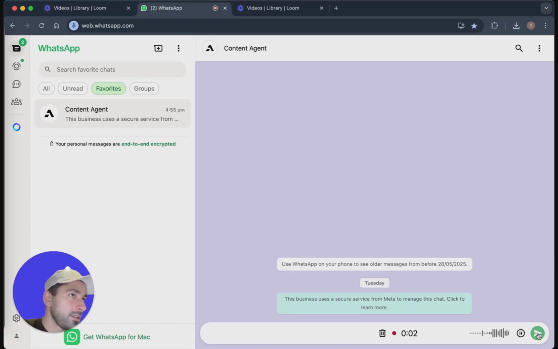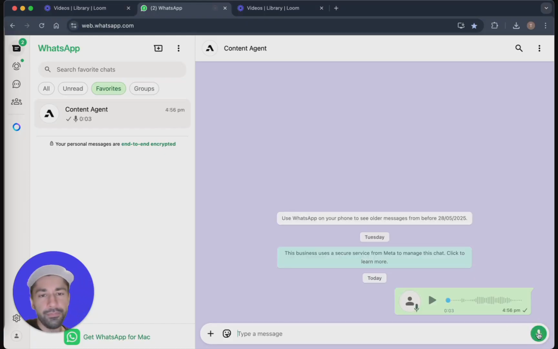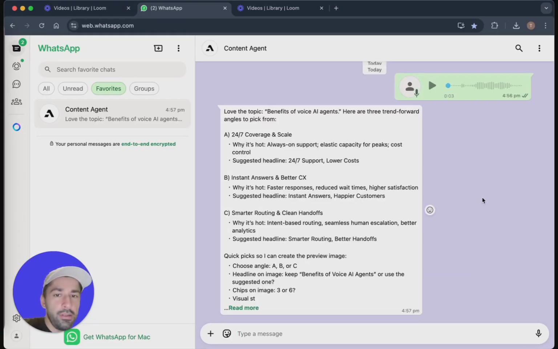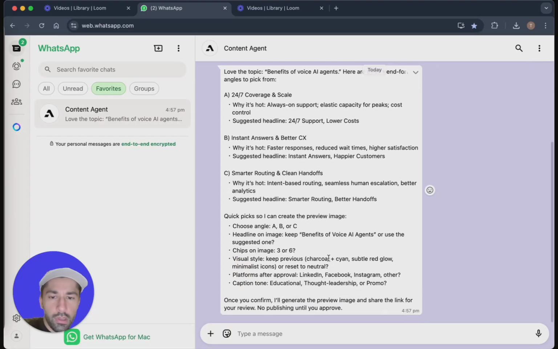Benefits of voice AI agents. Okay, so the agent responded and it's giving us three trend forward angles, A, B, and C. So we have to pick one.